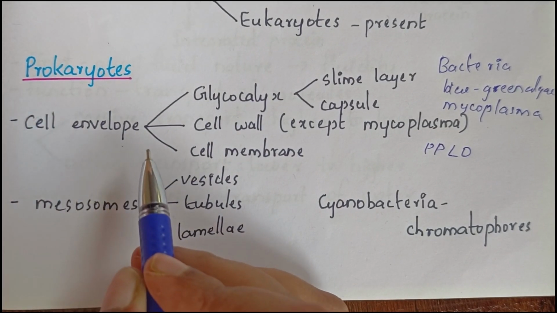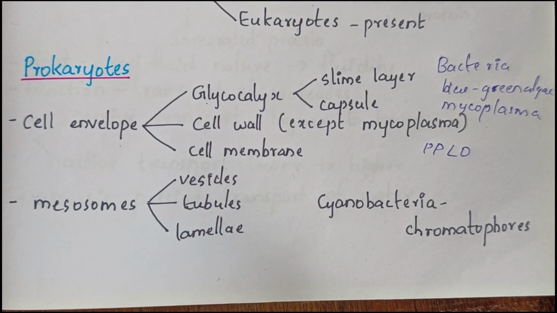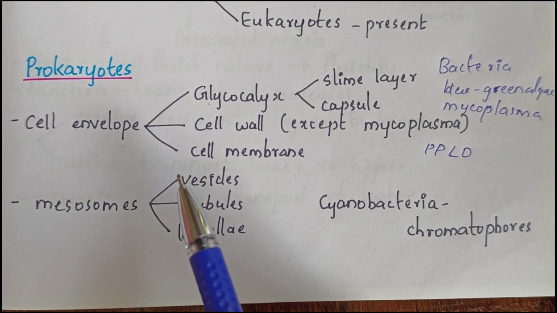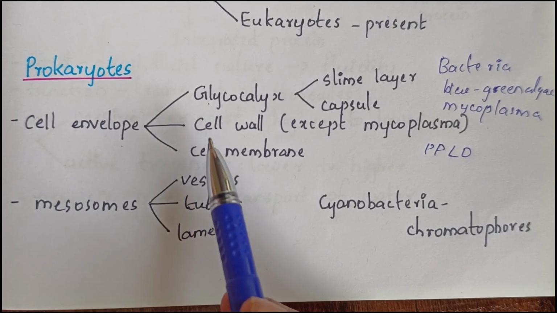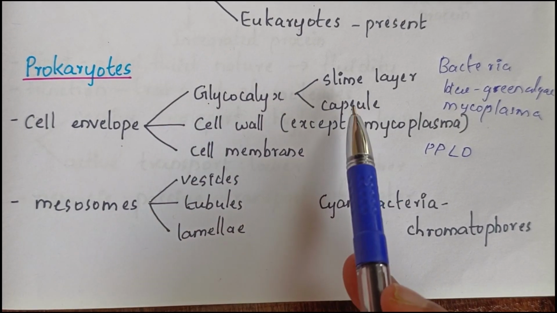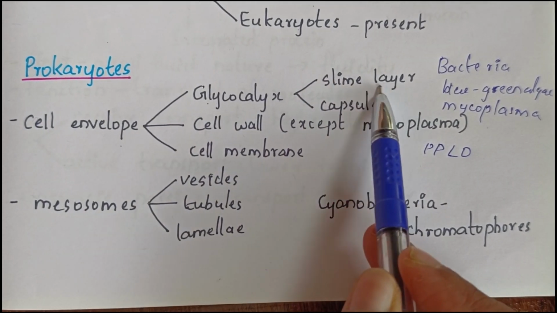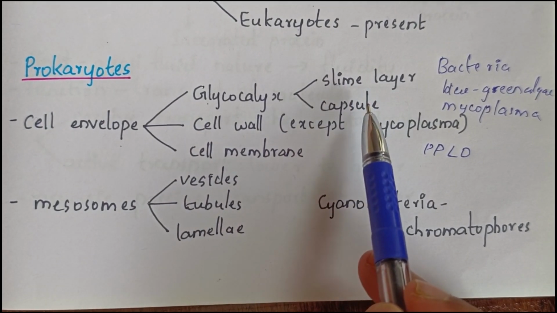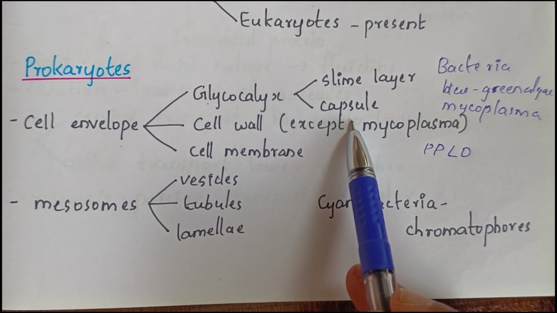Then we have the parts of prokaryotes. First one is cell envelope. Cell envelope has three layers: glycocalyx, cell wall, and cell membrane. So, glycocalyx is the outermost layer of the prokaryotic cell. It can be of two forms, either in the form of a loose sheet called slime layer, or in the form of a thick and tough layer called capsule.